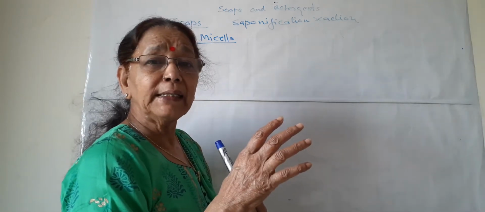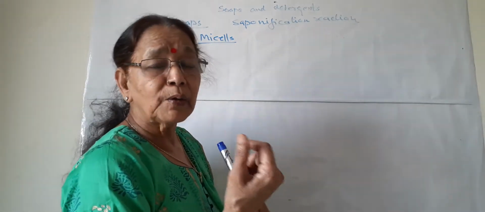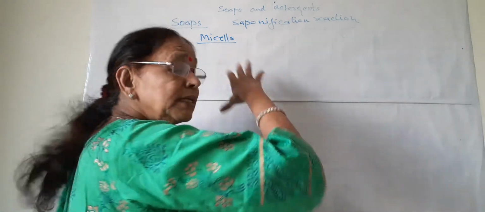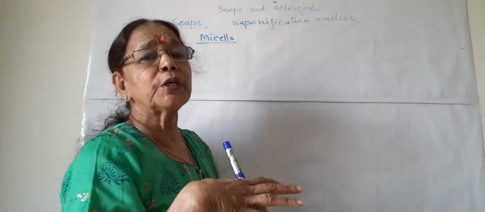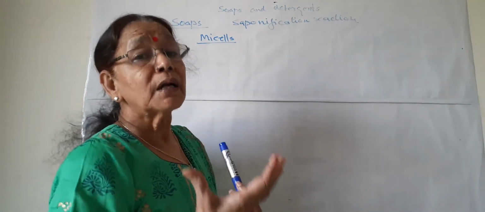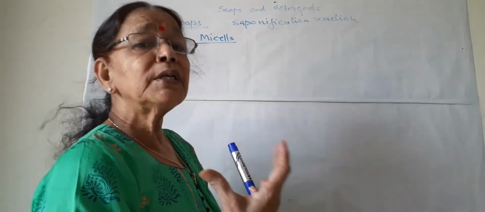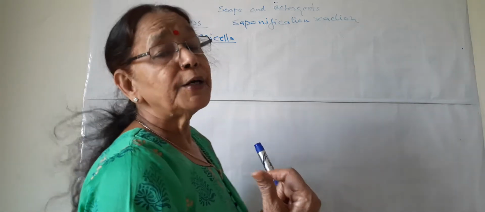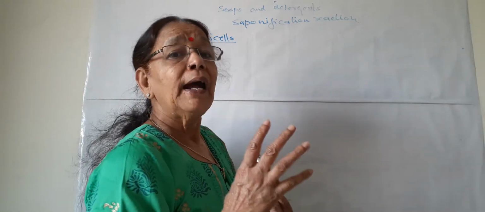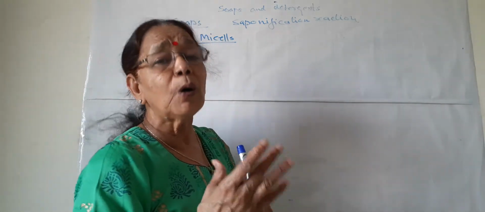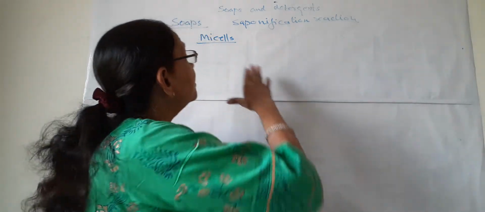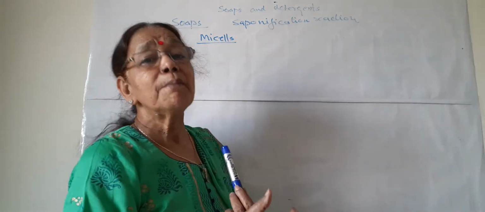You learned in 9th about the Tyndall effect and about colloids. And this cloudy solution or colloid is due to the formation of these micelles.